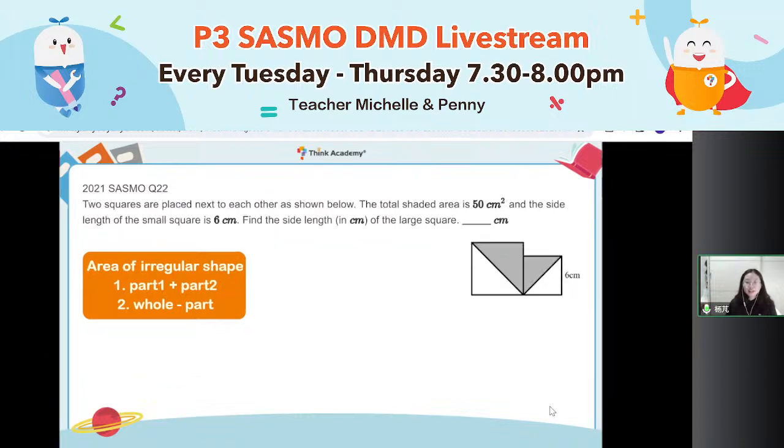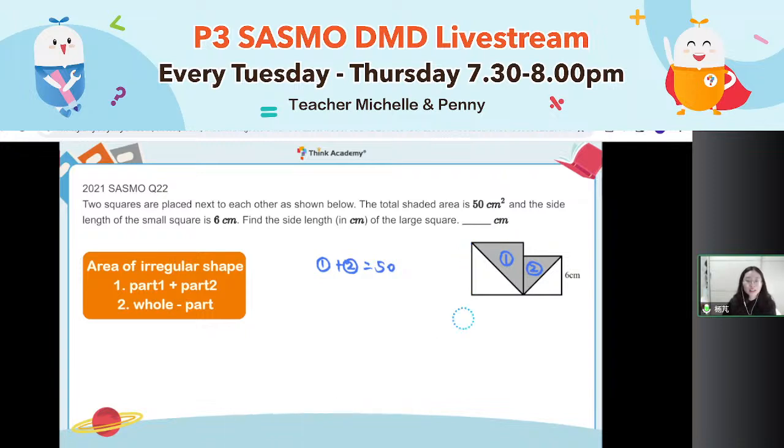Then let's go. The third question is a little bit tricky, because in this question, we don't need to find the area. It has already told us the shaded part. This area is 50. Actually, I'll give you a little tip: 50 equals the big triangle plus the small triangle, all together is 50. Okay, this is my tip. I will stop here. Try to find the side length of the large square by yourself.